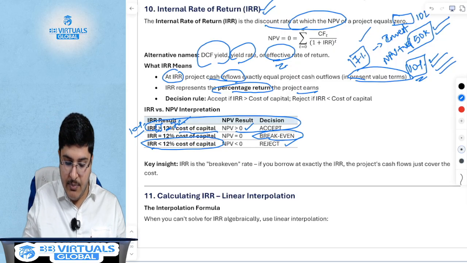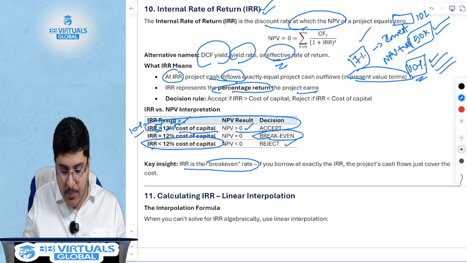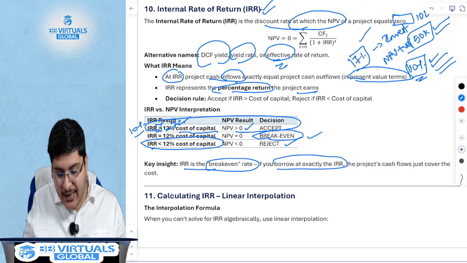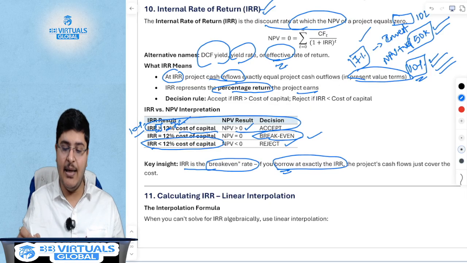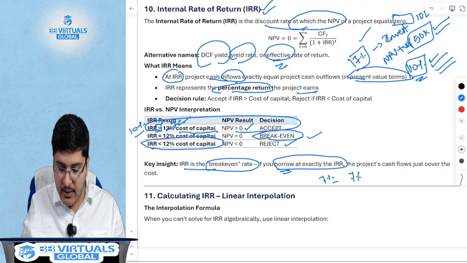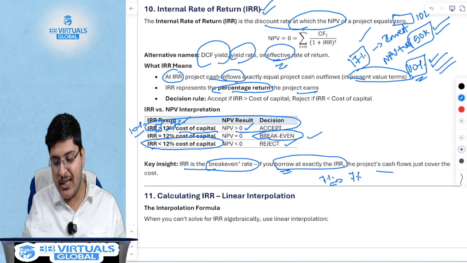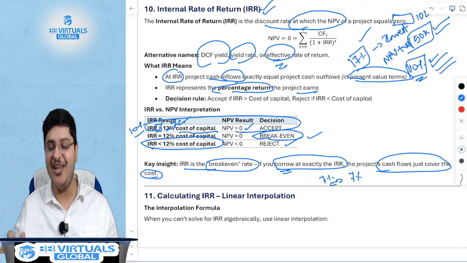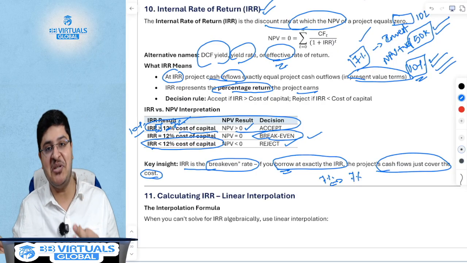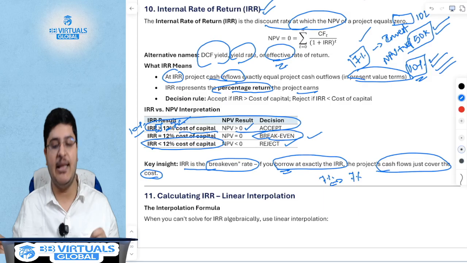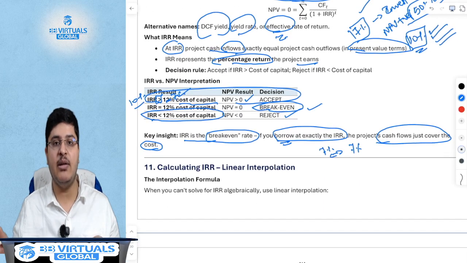However, what this means is the IRR is the break-even rate, if you borrow exactly at the IRR. If you are borrowing at 7% and your IRR is 7%, then you are at break even. Then your project cash flows are just enough to cover the cost. You do not get the cherry on the cake. 10% over 7%, the 3% extra is the cherry on the cake. But if you are earning only 7% from the share market, then your IRR is equal to the cost of capital and you are at break even.